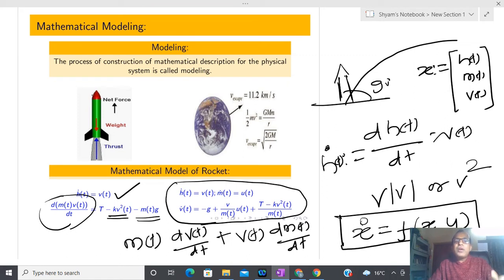Suppose you have to develop some kind of rocket. You know that you need several specializations, and if all the specializations come into the picture, then one can build this kind of model.